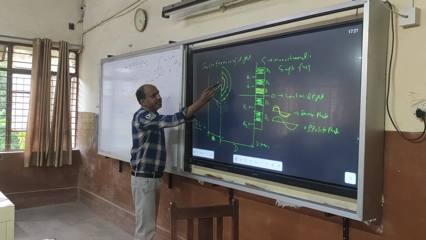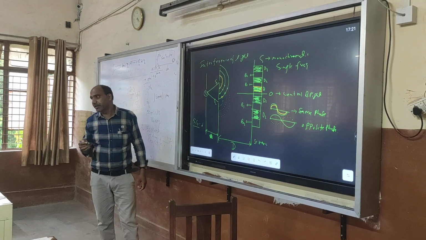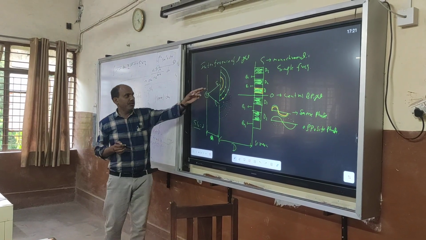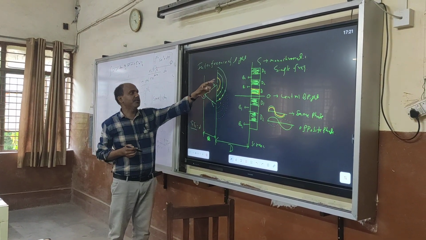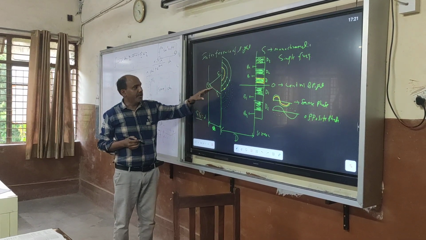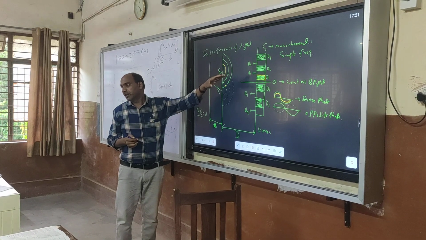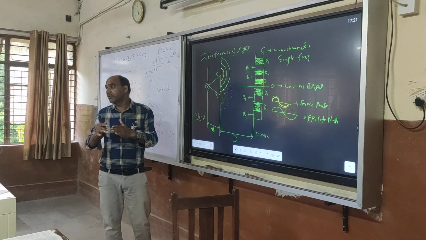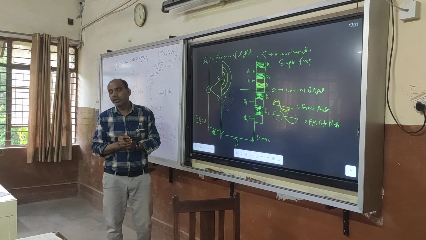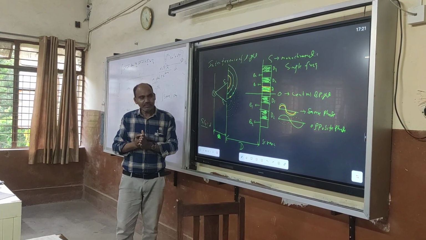But S1 and S2 behave like two sources of light according to Huygens principle. So the wave from S1 can be shown as this and the wave from S2 can be shown as this. If during the journey there is a path difference between any two waves, then there is also a phase difference.